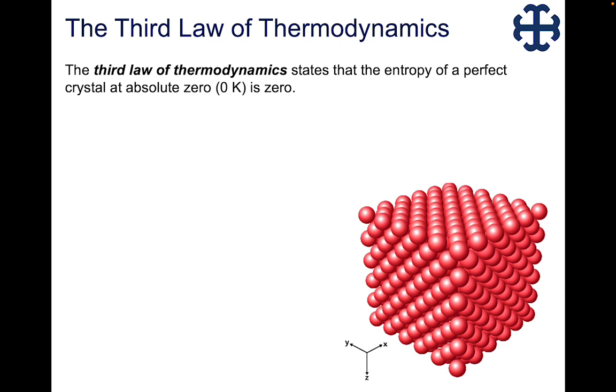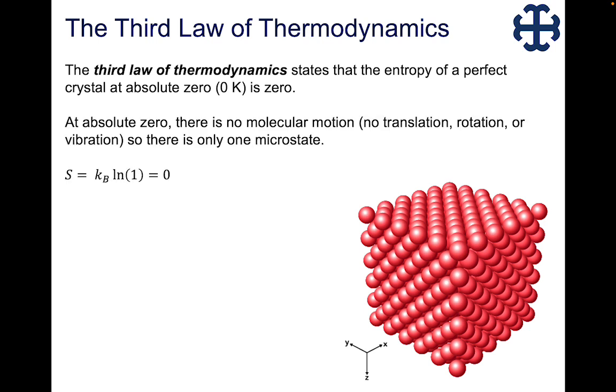I just read you that definition, and we can describe that mathematically as well. We could also describe that using a model in our head. Probably the easiest way to picture it is if we have a perfect crystal, something that looks like this without any defects. If it is at 0 degrees Kelvin, which is more of a theoretical idea than an actually achievable place, our molecules would not have translation, rotation, or vibration energy at that point.